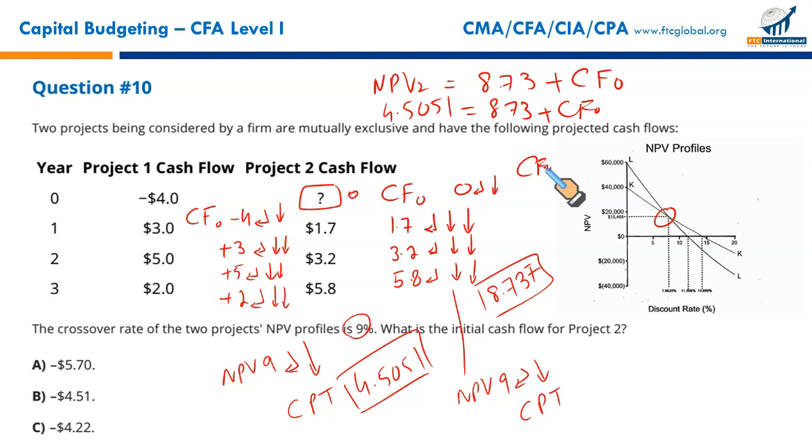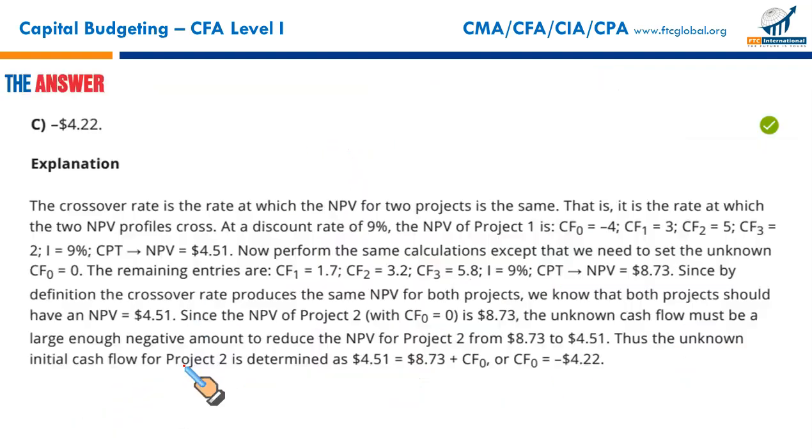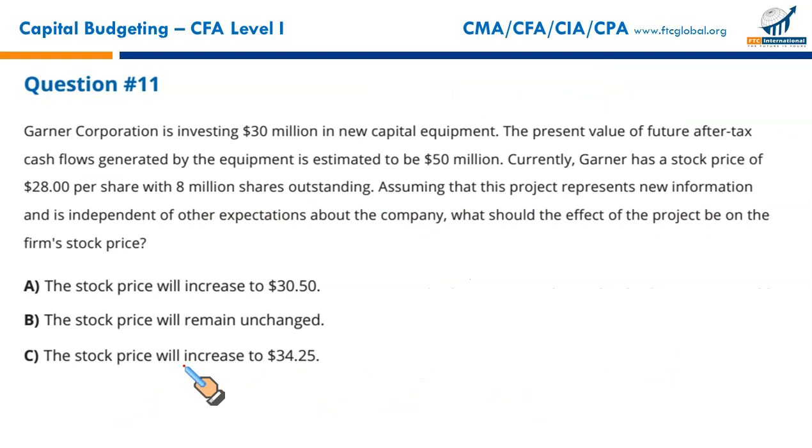Where is my conventional calculator? So it's 4.5051 less 8.73. It gives you negative 4.2249. So that's the initial investment, negative sign, for project 2, and that matches with option C, and C it is. Next,